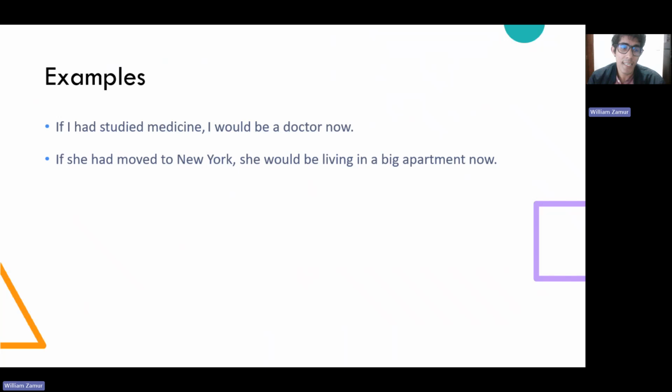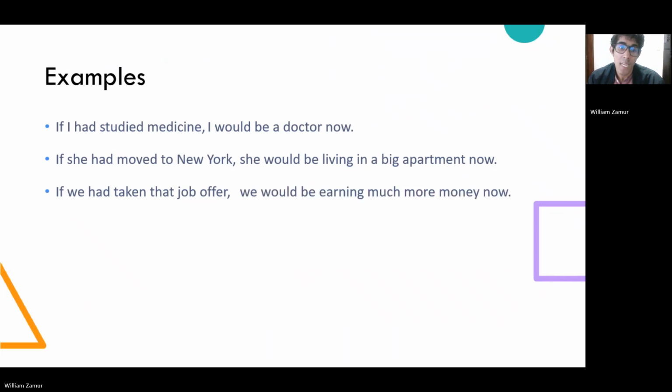And our third example is: if we had taken that job offer, we would be earning much more money now. The first part is our past event that didn't happen. This is our imagined present result, because at this moment we don't earn much money.